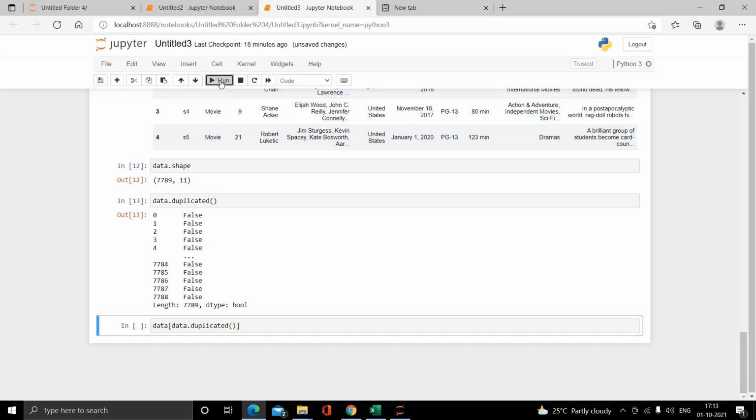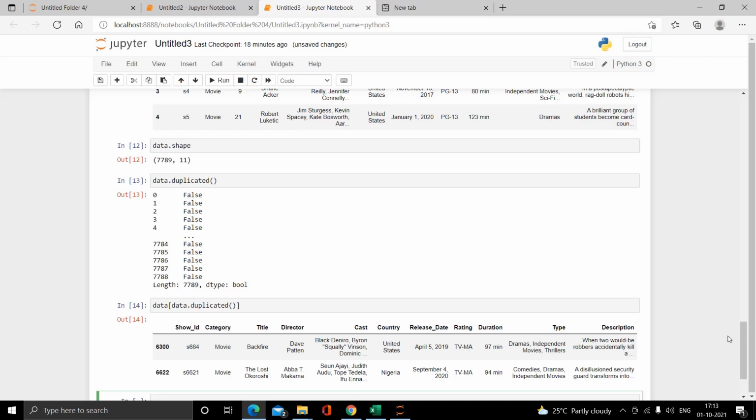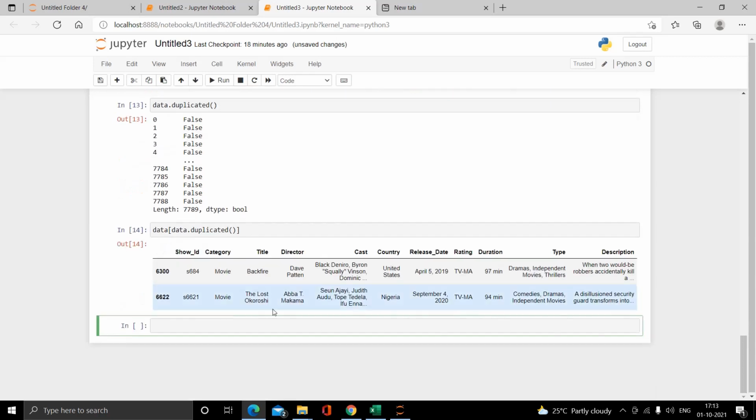Let's run it. Here you can see there are two duplicated entries in our dataset file. So now our task is to delete that data from our dataset file.